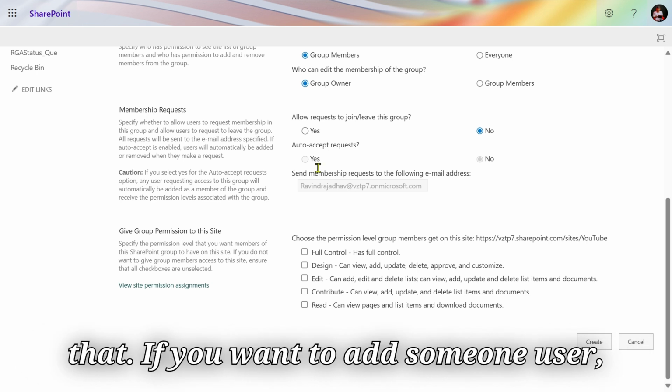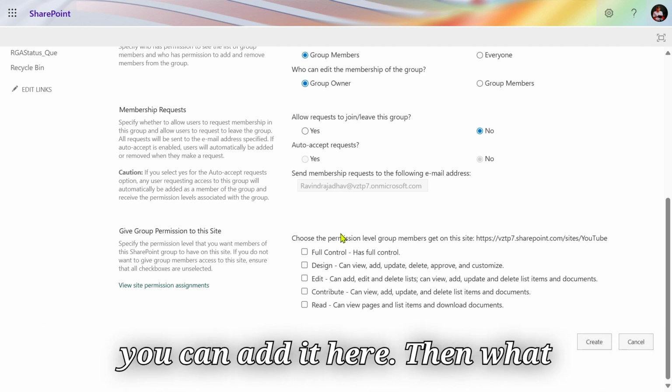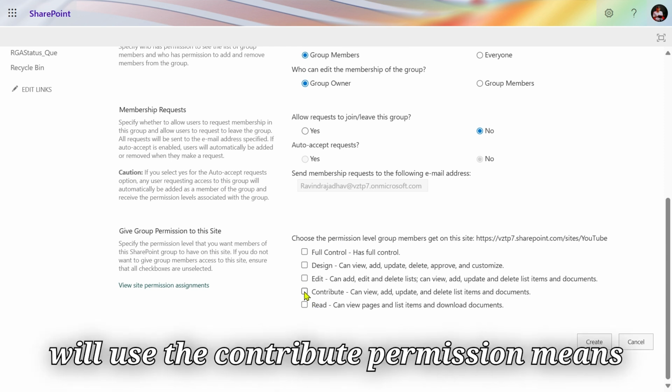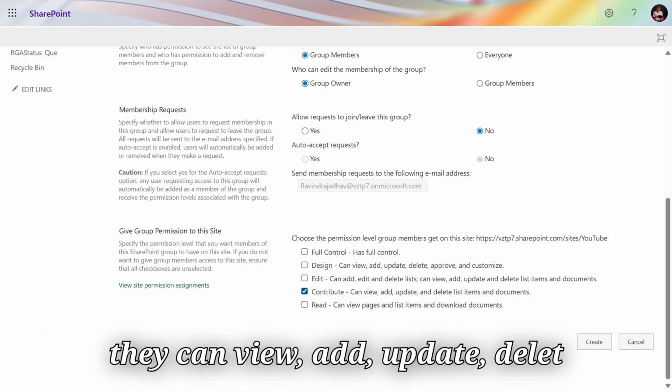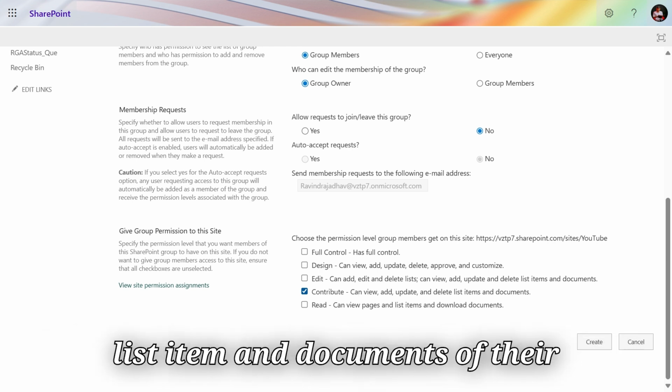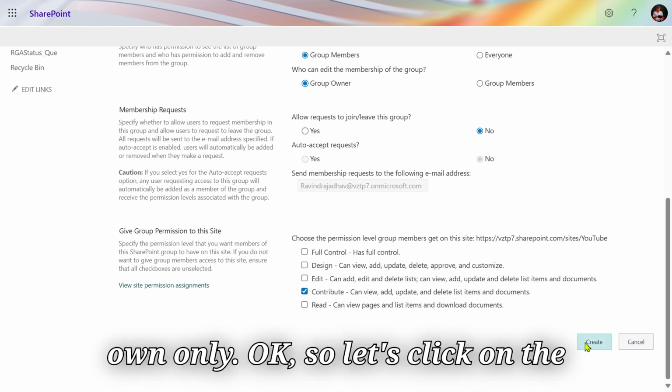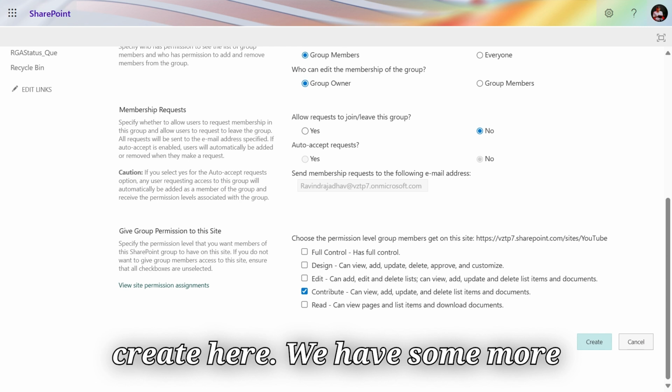Here you can change that. If you want to add a user, you can add it here. Then, what permission this group should have? We will use the contribute permission, which means they can view, add, update, and delete list items and documents of their own only. Okay, so let's click on create here.